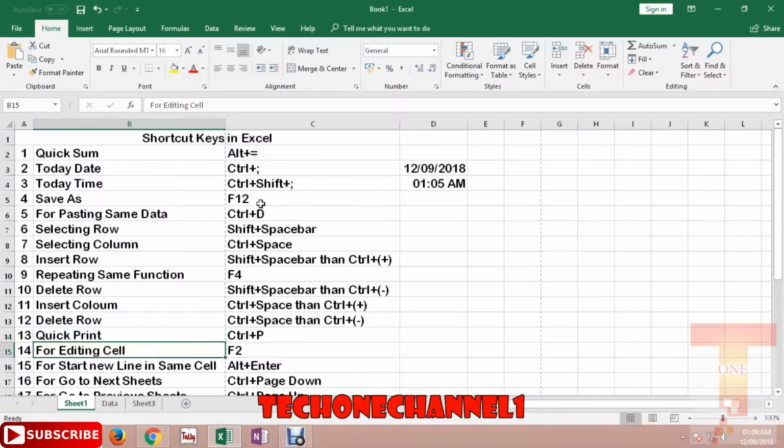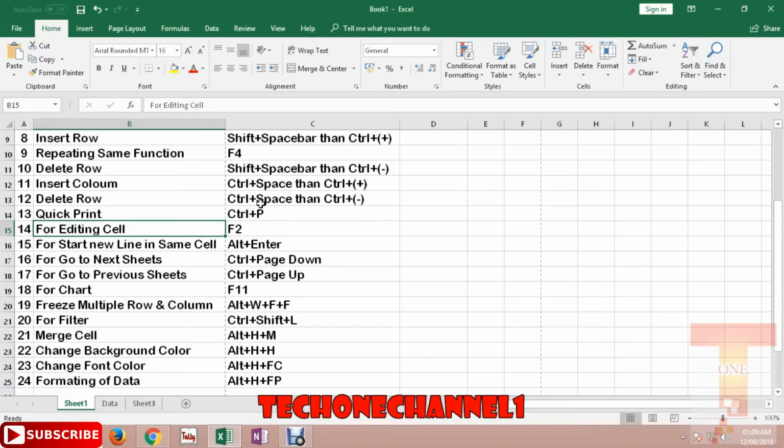Okay, the next one is editing a cell. How can I edit a cell? You would be using a mouse pointer, clicking on this row, and then you can edit. Instead of that, you can press F2, and then you can edit anything in the row. It's a simple thing without using any mouse pointer.